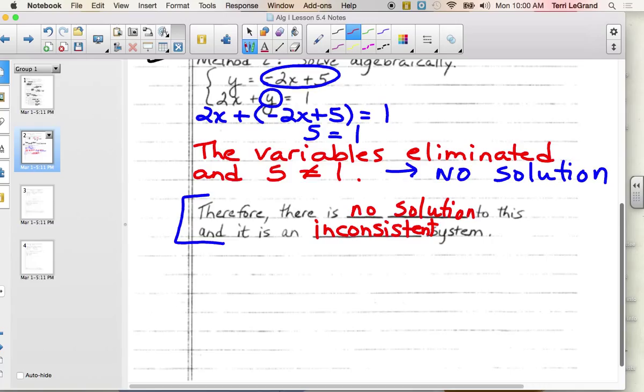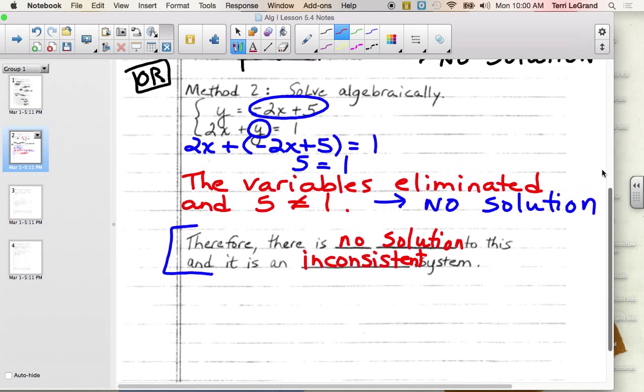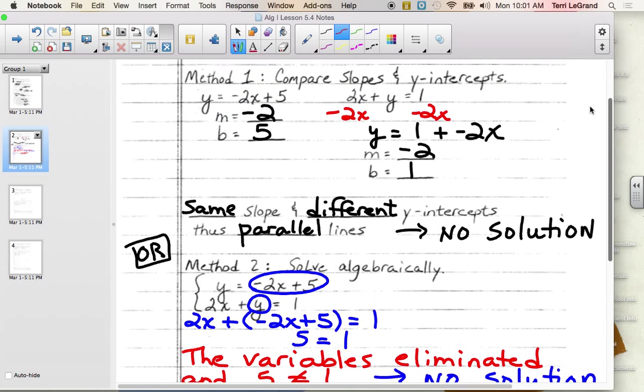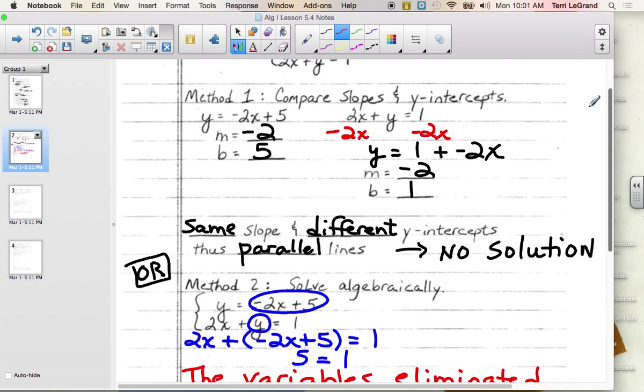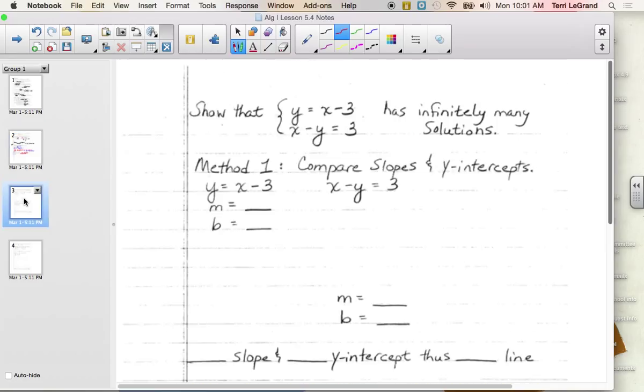Okay, so when you need to prove no solution, or you're solving a system of equations and one of these two things happens, whether you're doing it graphing or algebraically, you would say, oh, there's no solution. We always have to state what's true about the solution, and then what kind of a system do I have because of that. Any questions? Anything, any part of this you want to go back to and talk about? Okay, then let's go on to the next one.